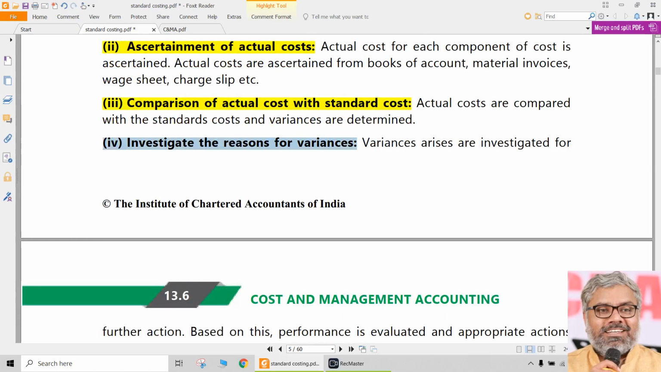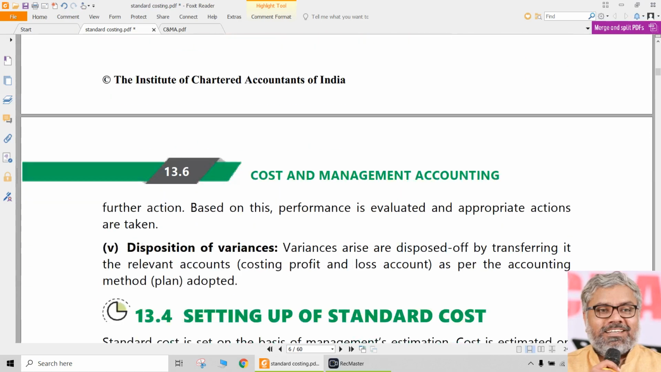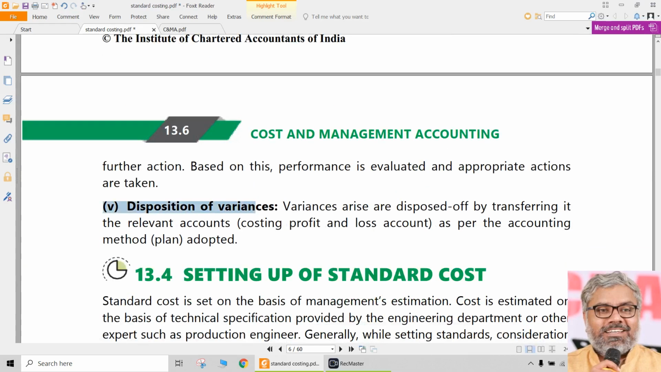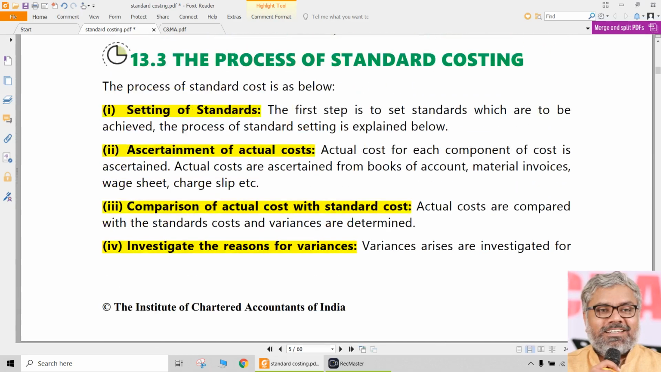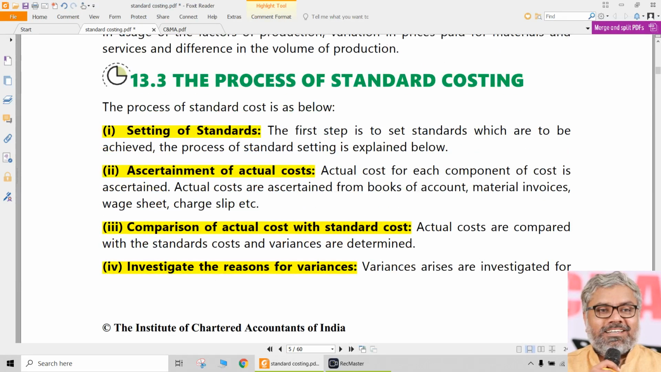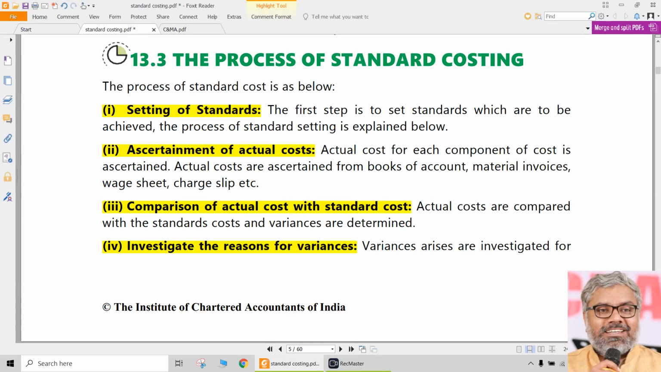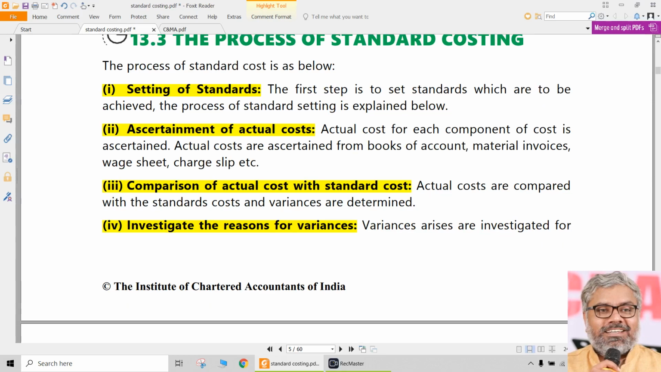Then once you have compared, analyze and investigate the reasons for variances. Once you know the variances, comes disposition of the variances, how they will be dealt with accounting wise. What is the plan according to that? Generally, if there is an abnormal variance due to abnormal reasons, that will be transferred to the costing profit and loss account. These are the 5 points, and there is a definite possibility of a 5 marks theory question: explain the process of standard costing. These are the things, a logical process.